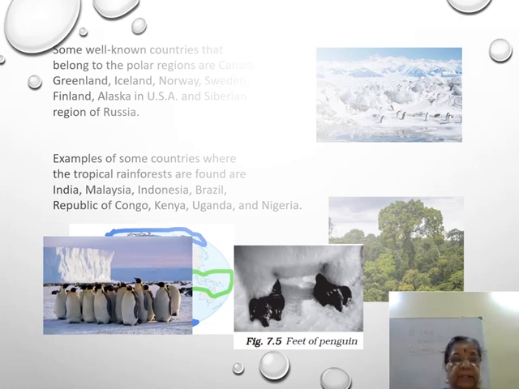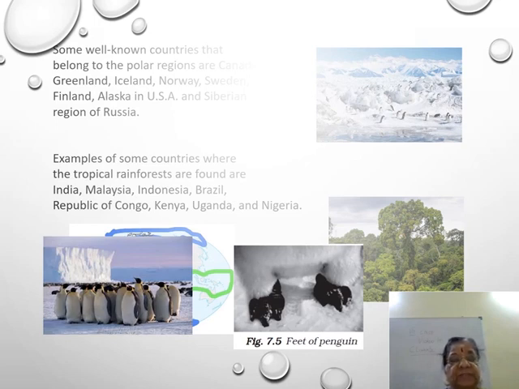Look at the penguin in the figure. Now this penguin is white and merges well with the white background of the snow. It also has thick skin and a lot of fat to protect it from cold.